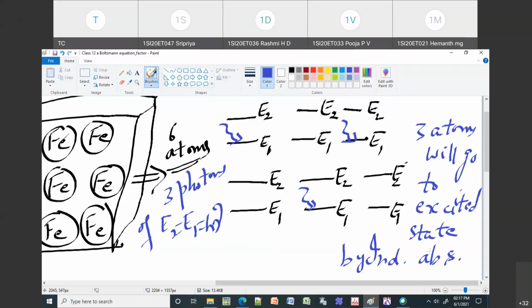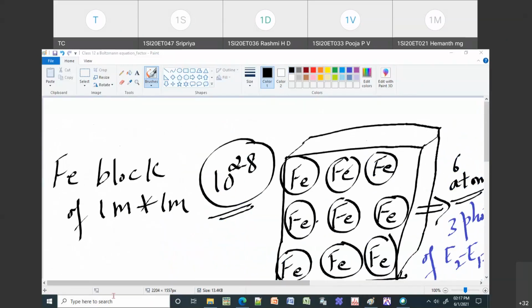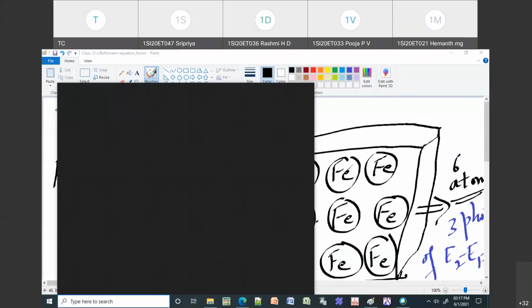Through induced absorption, 3 atoms are in the excited state out of 6. So now 3 atoms are in the ground state. If I write just atom, that means it is in the ground state. Then 3 atoms are in the excited state. Now I want to know how many atoms are in E1 and how many atoms are in E2. To define the number of atoms which are present in a given energy state, we call it a population.